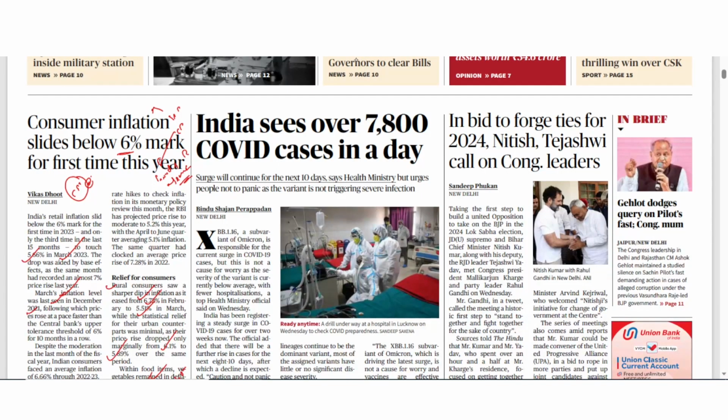Now the next important news is India sees over 7,800 COVID cases in a day. So we already know that the XBB.1.16 which is a recombinant variant of Omicron is responsible for the current surge in COVID-19 cases in India. हमने कुछ दिन पहले न्यूज़ भी पढ़ा था कि ड्रिल कैरी आउट किया गया था in several states including government and private hospitals like Rajasthan, Maharashtra, Karnataka. Now there is a surge in cases where India has seen over 7,800 COVID cases in a day. Okay, so this surge is going to continue for next days according to the health ministry, but the ministry has cautioned that people need not panic because the variant is not triggering severe infection.